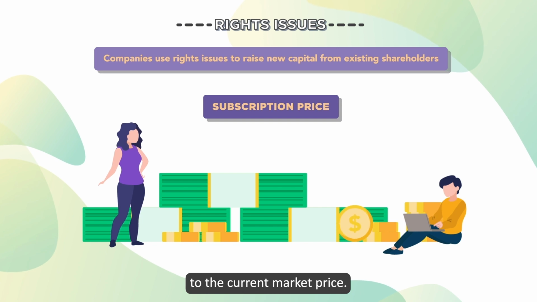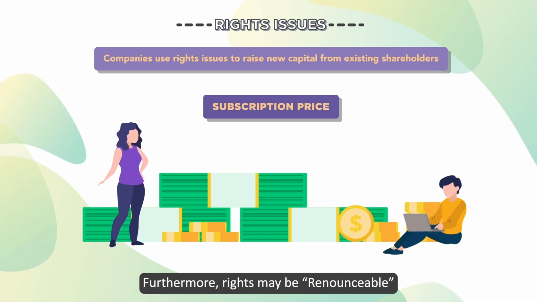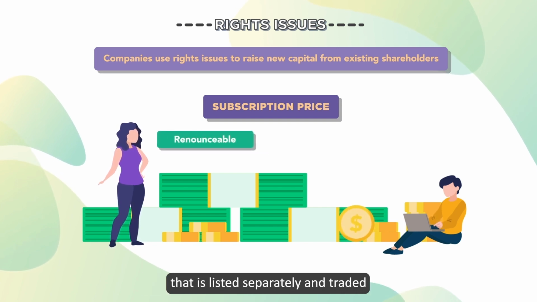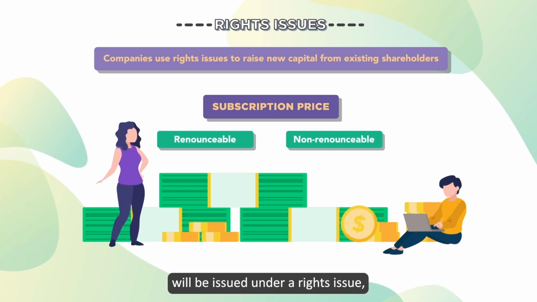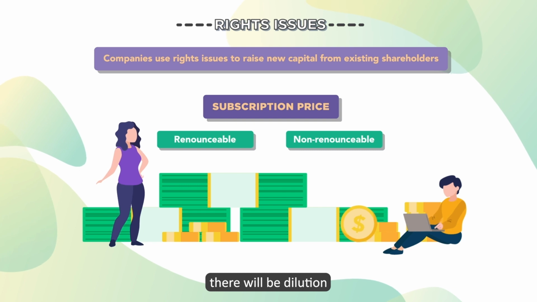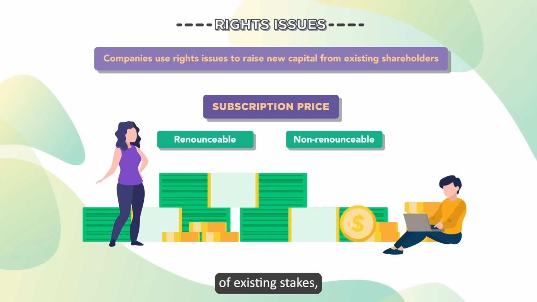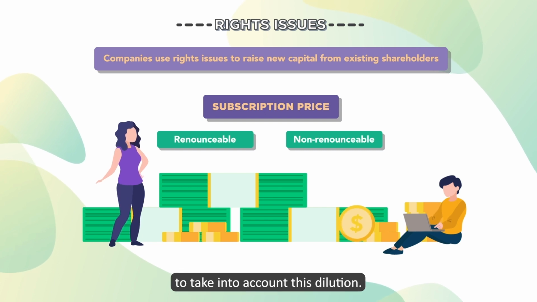current market price. Furthermore, rights may be renounceable, that is, listed separately and traded eventually on the stock exchange, or non-renounceable, which means if they are not subscribed to, they can expire worthless. Since additional shares will be issued under a rights issue, there will be dilution of existing stakes, and the market will adjust the price downwards to take into account this dilution.